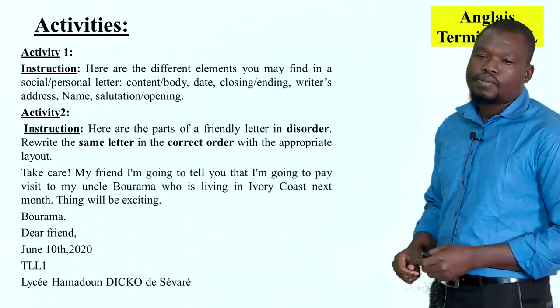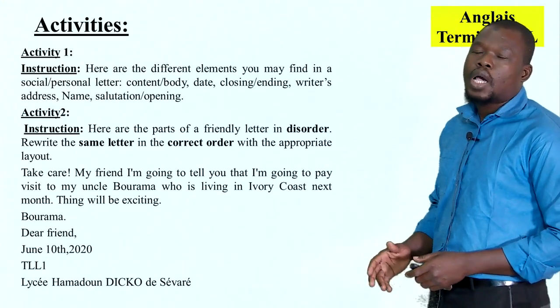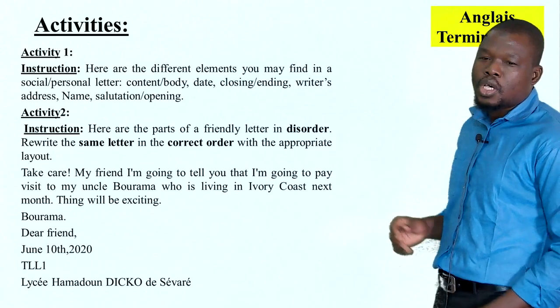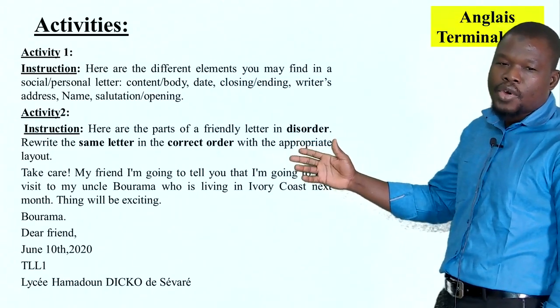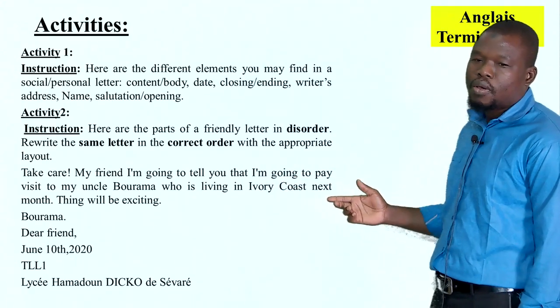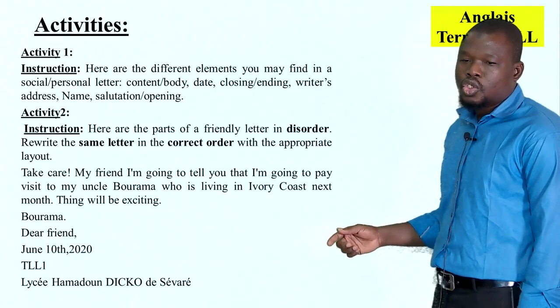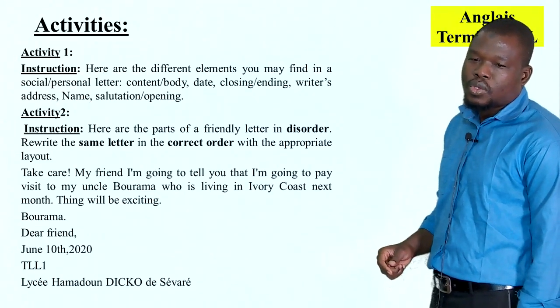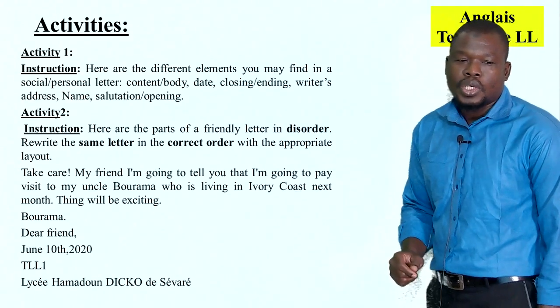Take care. My friend, I'm going to tell you that I'm going to pay a visit to my uncle Burama, who is living in Ivory Coast next month. It will be exciting. Burama, dear friend, June the 10th, 2020, TLL1, Lycée Amadou Diko de Sévaré.